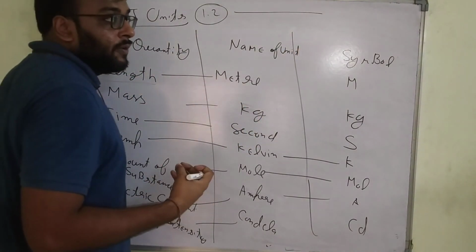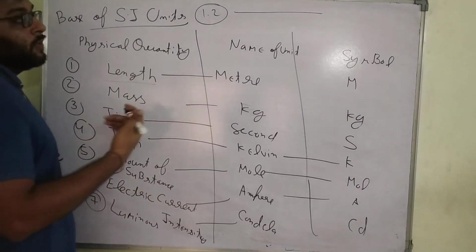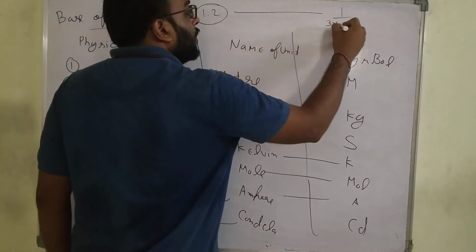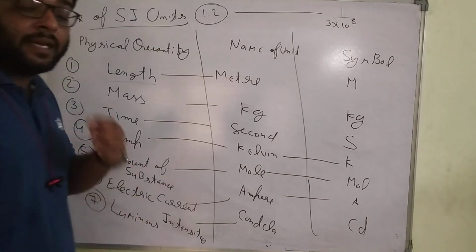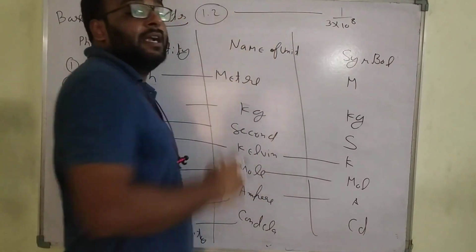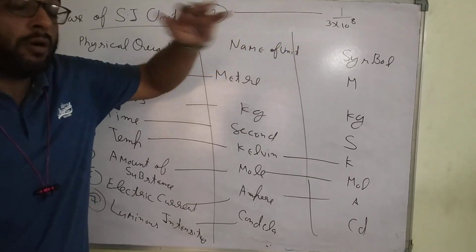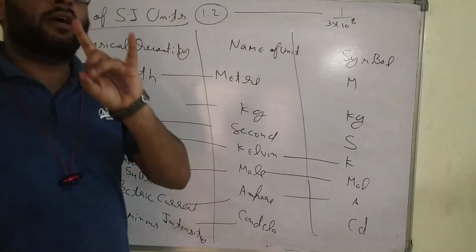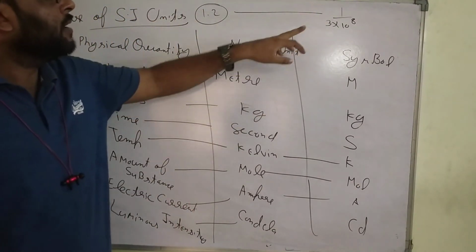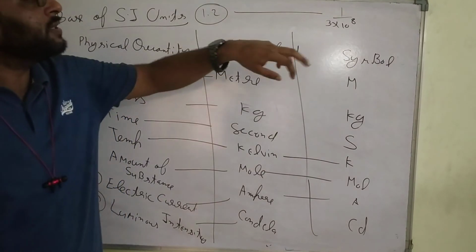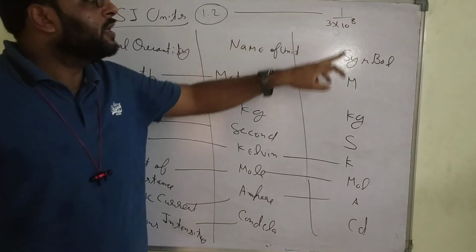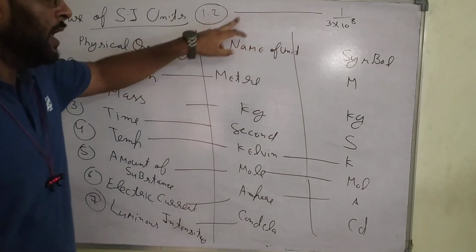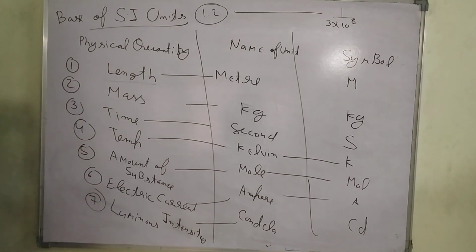Scientists give a definition for this. 1 meter is related to the speed of light in a vacuum, 3 into 10 raised to power 8 meter per second. Whatever distance light covers in the vacuum, not in a medium, in space, in a particular fraction of a second, that is called 1 meter. As you know, this is the way of defining length.